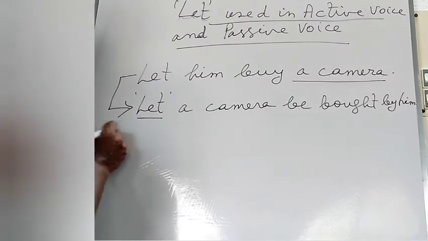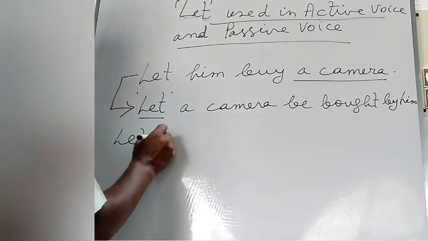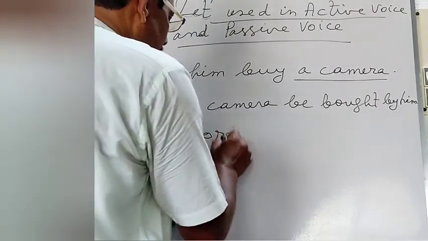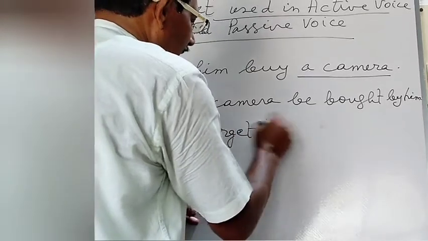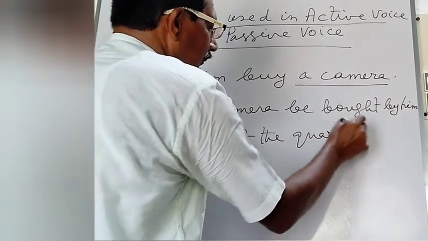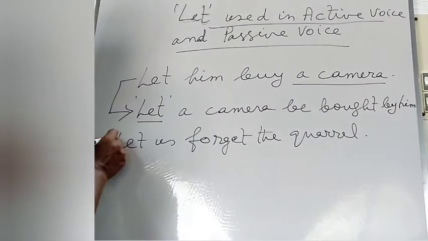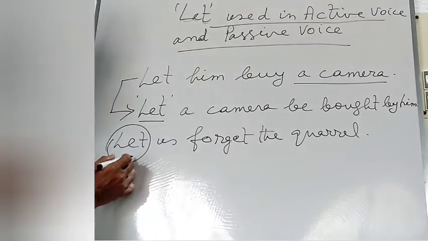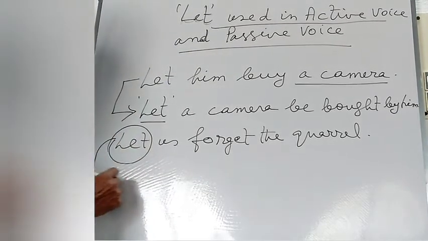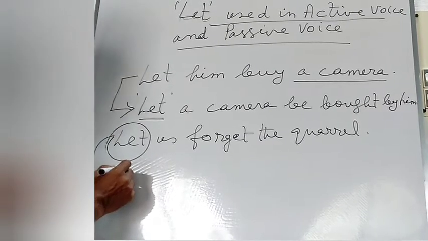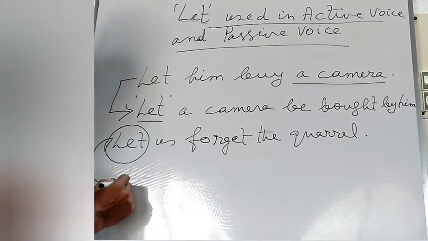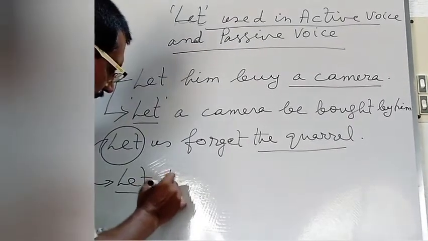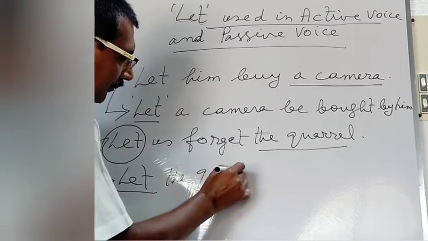Next, in another example, let us forget the quarrel. Here in the active sentence, you see that let is used at the beginning of the sentence. But at the time of converting the sentence into passive voice, you will have to use the structure in this way. Let, next the object, the quarrel.